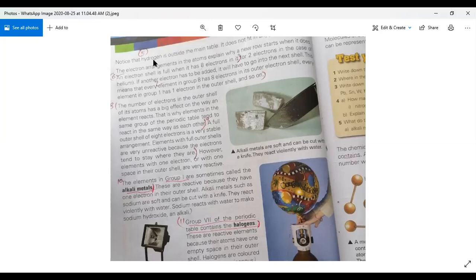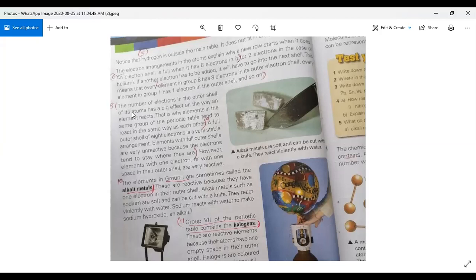You can see, notice that hydrogen is outside the main table. It does not fit in any particular group. This is number 5. Now come to number 6 property. Underline in your book, an electron shell is full when it has 8 electrons in it. This is number 6 property. Then mark number 7 property. Elements in group 8 have 8 electrons in the outer electron shell. Every element in group 1 has 1 electron in the outer shell, and so on. This is number 7 property.